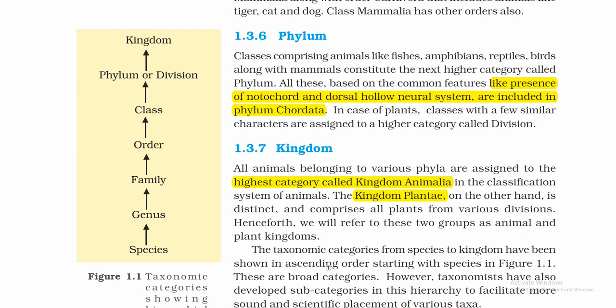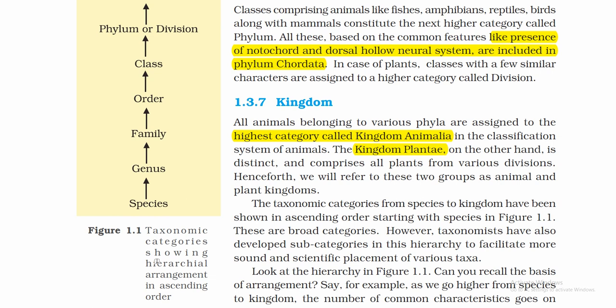The taxonomic categories from species to kingdom have been shown in ascending order starting with species in Figure 1.1. This is an important one. Figure 1.1 is so important. They are showing hierarchical arrangement of taxonomic categories in ascending order.